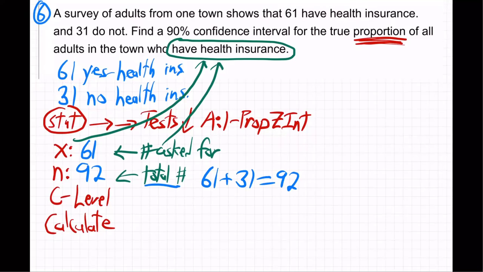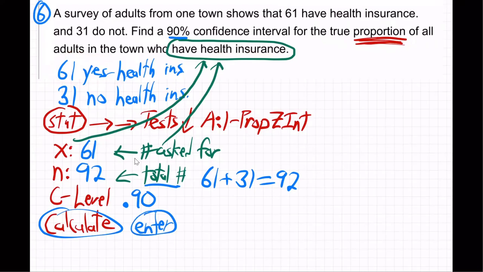So just make sure you know X is the number they're asking for. Because you might wonder, well, how do I know what X is? Is it 31 or 61? Well, they said we want the percent that have health insurance. So you grab the one that says, yes, they have health insurance. That's how we know. Good. I think the rest is pretty standard once you got that down. The confidence level, they said right here, 90. You always got to make it a decimal, you know that. 0.90, go on the calculator, hit enter, and you'll get some numbers.